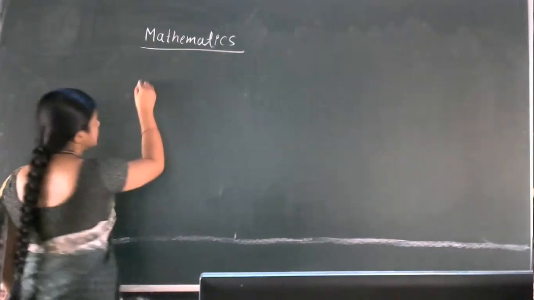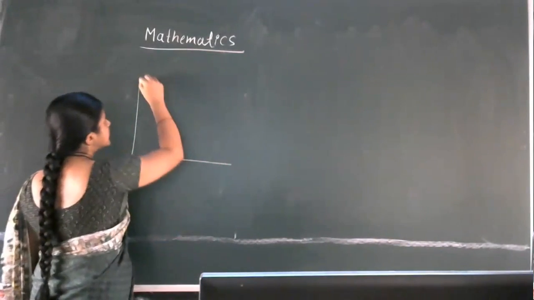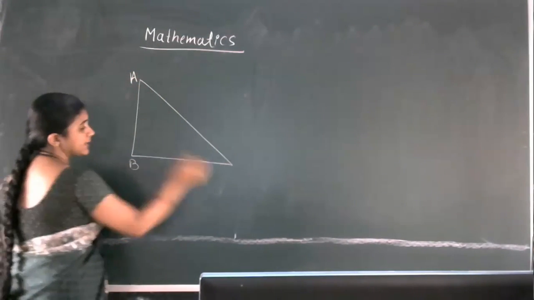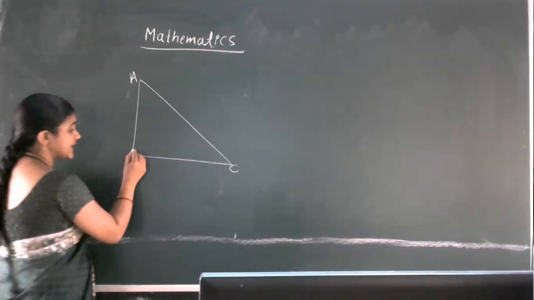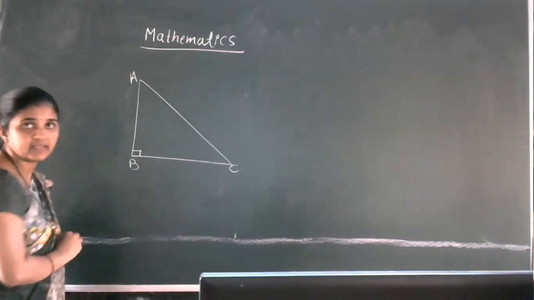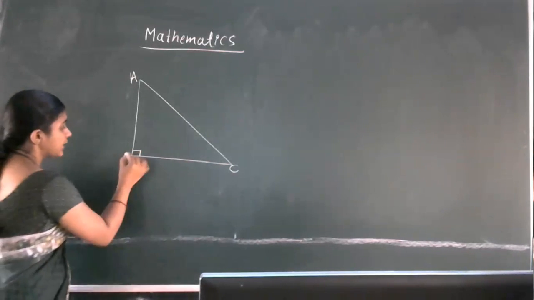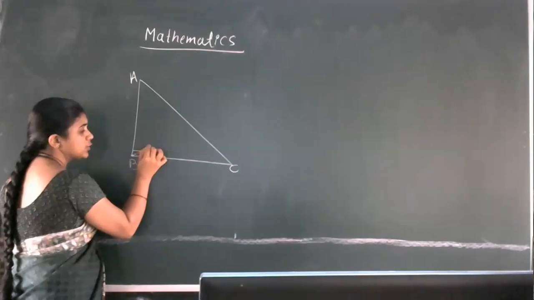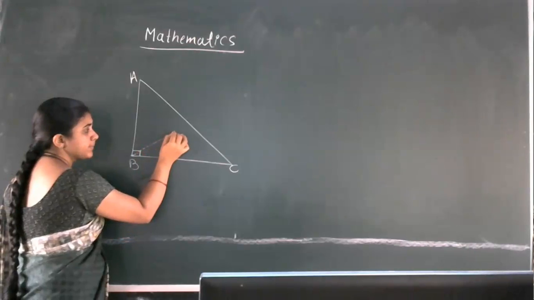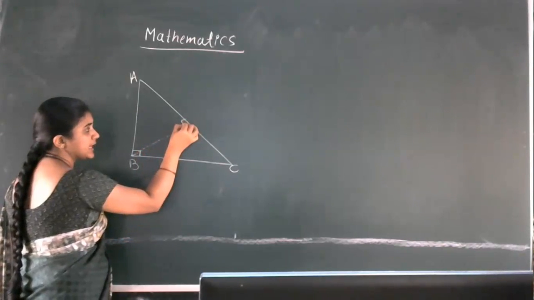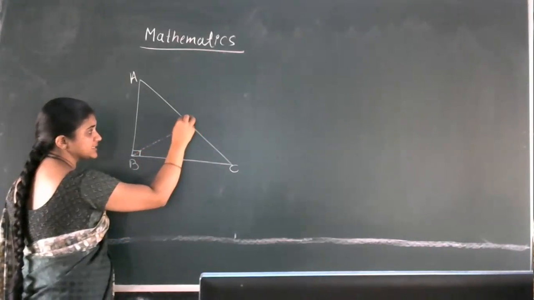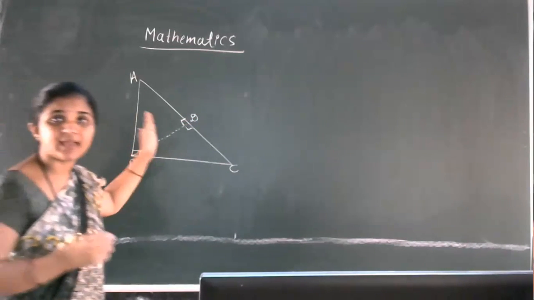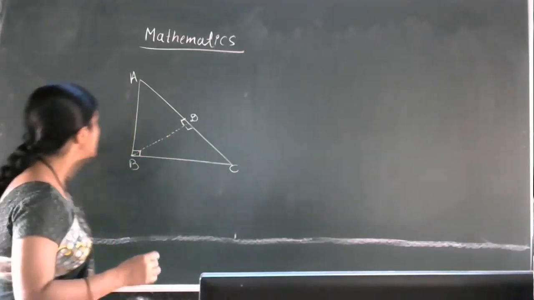Take one right triangle, that is ABC. This is triangle ABC, right angled at B. From the vertex B, I'll draw a perpendicular line to the hypotenuse. So that is point D, no? Yesterday we took the same diagram for the Pythagoras theorem, no? So what is this actually?